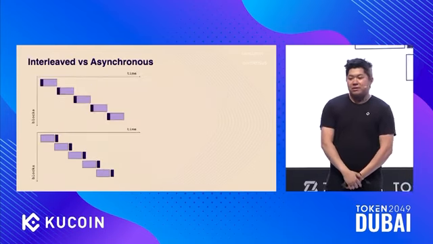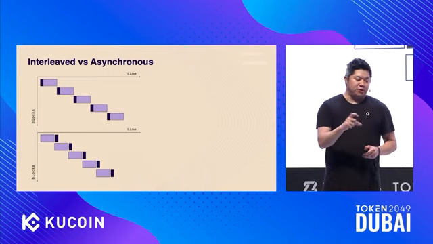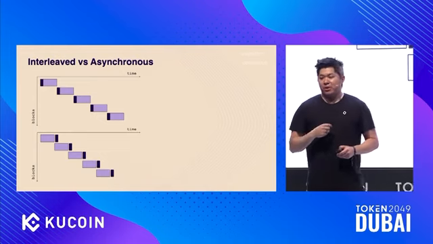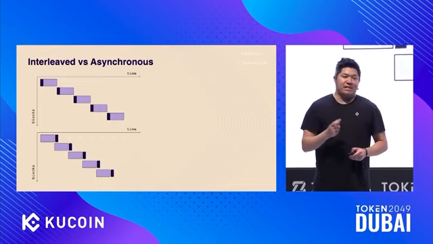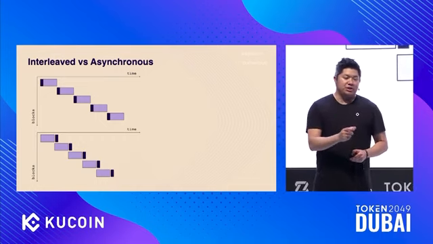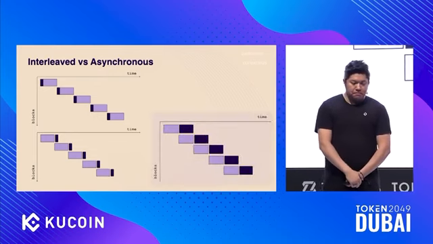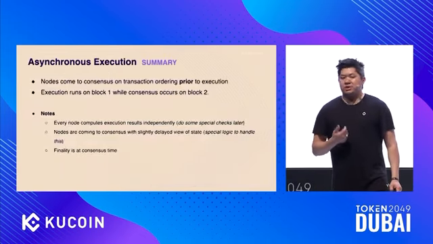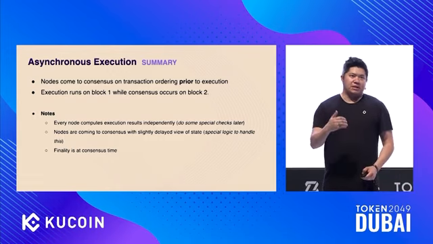Initially when we look at this, it doesn't really look that different. We're not getting that much more out of it. We've reversed the order, so now execution happens after consensus, and consensus on the next block can proceed while execution is proceeding. But the important thing to note is that now that we've changed the architecture, we can expand that dark blue block, the execution portion, and have a much larger execution budget. To summarize, asynchronous execution is the concept of running execution post-consensus while consensus on the next block is proceeding.